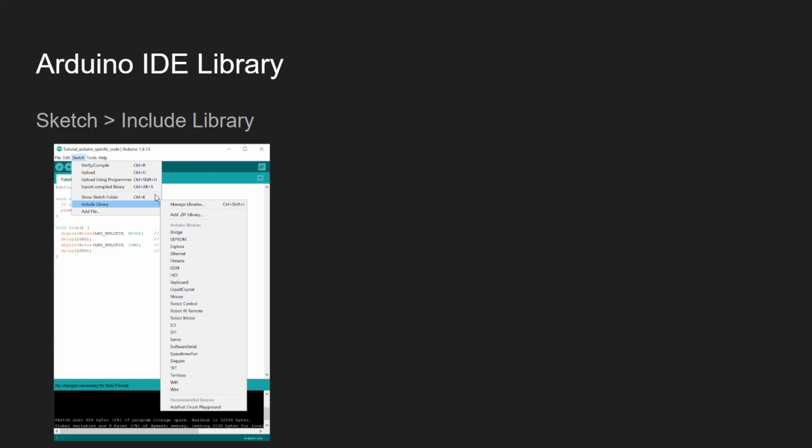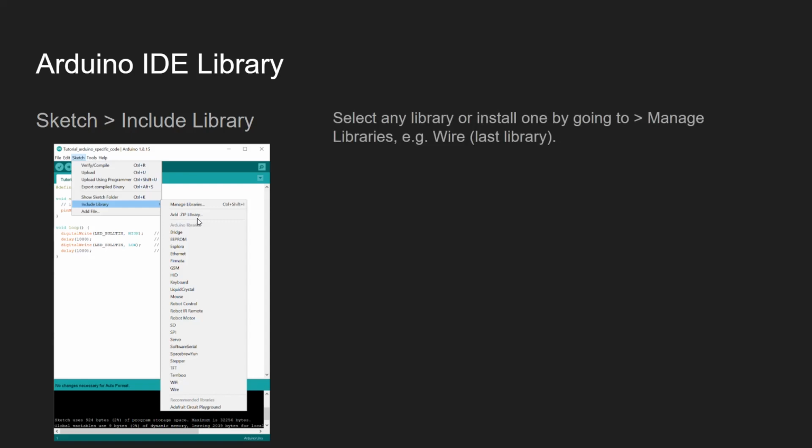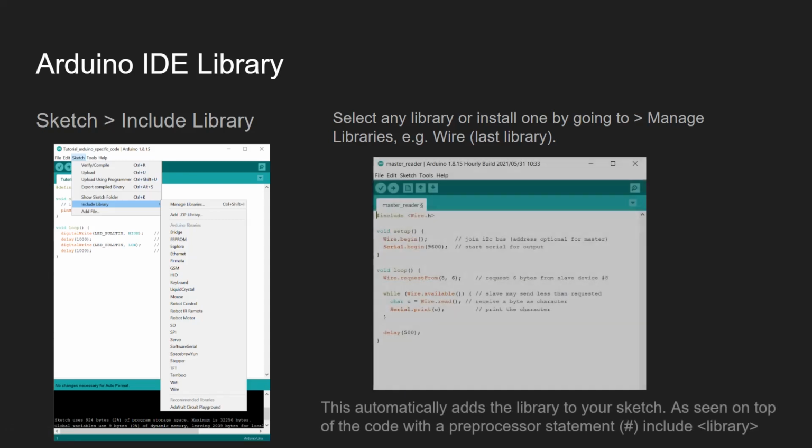You should already have a list of libraries pre-installed, but if you don't have them, you can always add a ZIP library. In this case, for a small example, we have selected the last library, Wire. This is not for a specific reason, but just to show how it works.